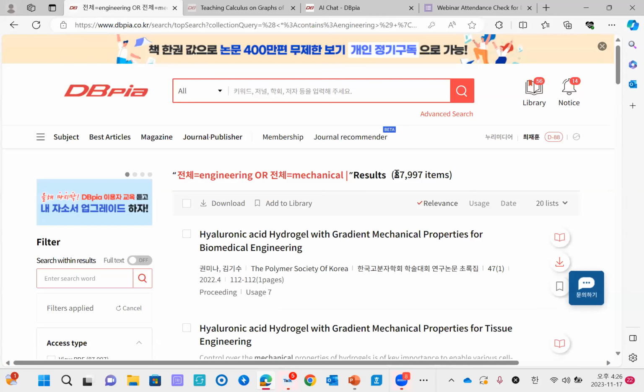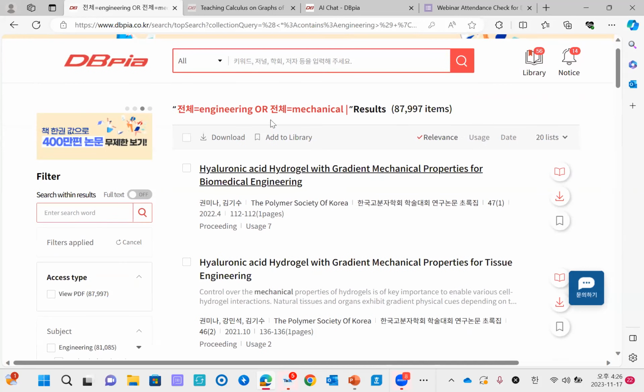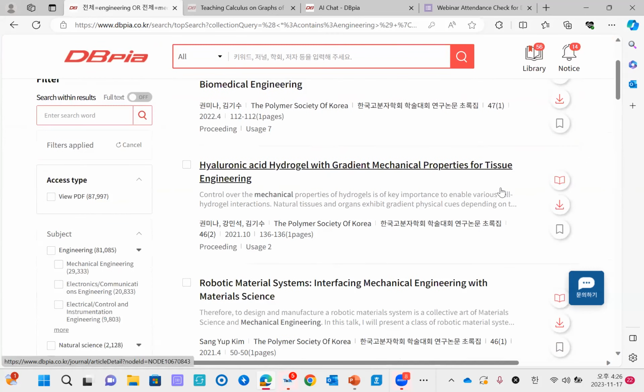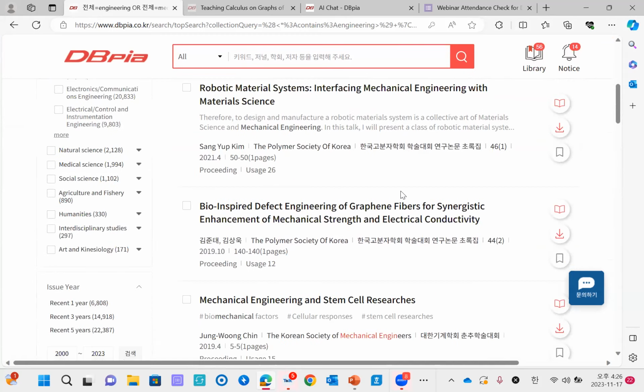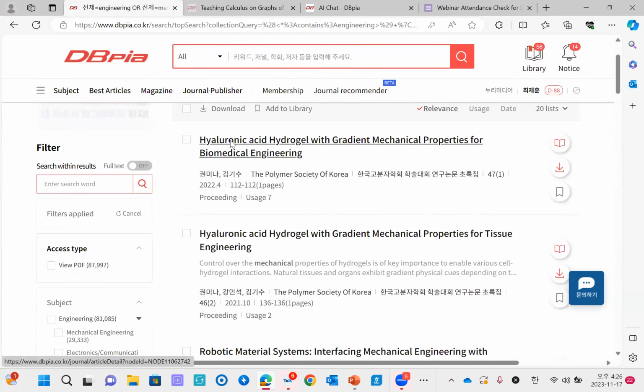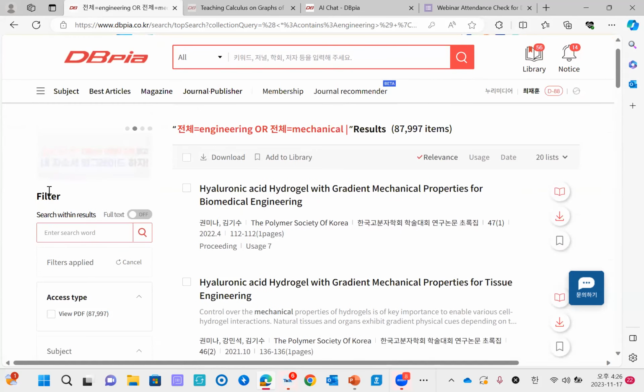As you can see, there are many items here, so you can check the number of contents. And as you know, this all means there are engineering related contents and also mechanical related contents. So you can find contents you're looking for like this. And if you see the left side, there is a filter function.